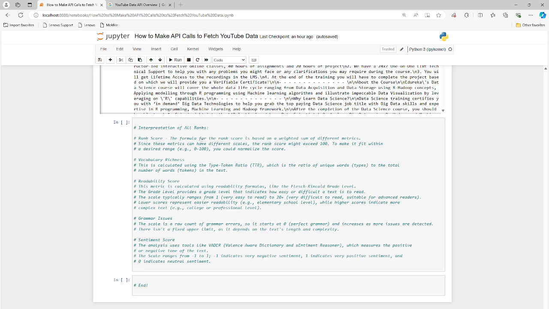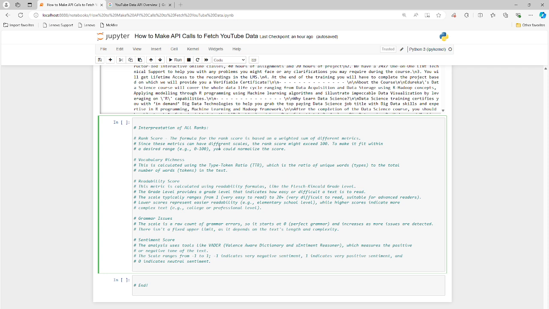So here I have in my notes, I won't go through everything. I'll wrap this up in a minute or two, but the ranking shows the overall score. So we're assigning metrics to the text. I think that's pretty cool that you're able to do that. The vocabulary richness is using type token ratio, abbreviated TTR, to get the tokens or the richness of the vocabulary. Like I said just a little while ago, the computer really needs numerics and it needs to work with numbers. It can't work with text unless you vectorize the text, and then you can analyze the text, right? That's why we're doing the TF-IDF vectorizer above.